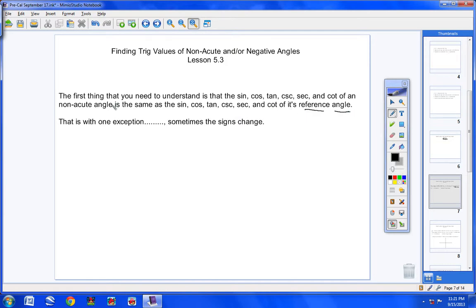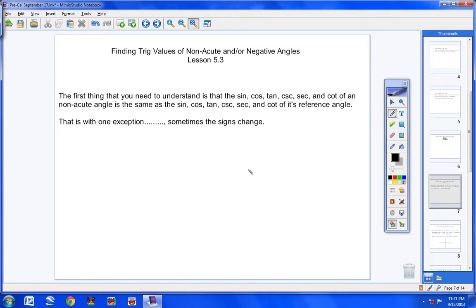Let me say that again. You need to understand that when I ask you to find the sine, the cosine, the tangent, the cosecant, secant, and cotangent of a non-acute angle, that means an angle 90 or bigger, it's the exact same thing as finding the sine, cosine, tangent, cosecant, secant, and cotangent of its reference angle, with one exception. Sometimes the signs will change, positives and negatives, and we'll get into that a little later. Don't worry about that now. So here's the concept I want you to grasp right off the bat.